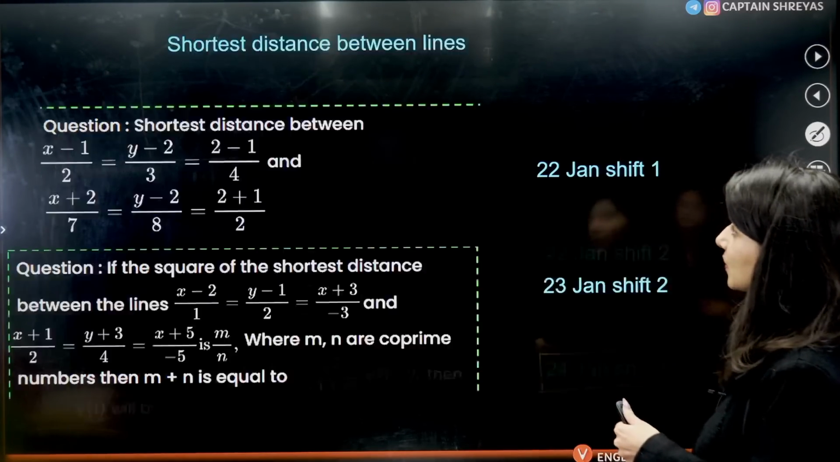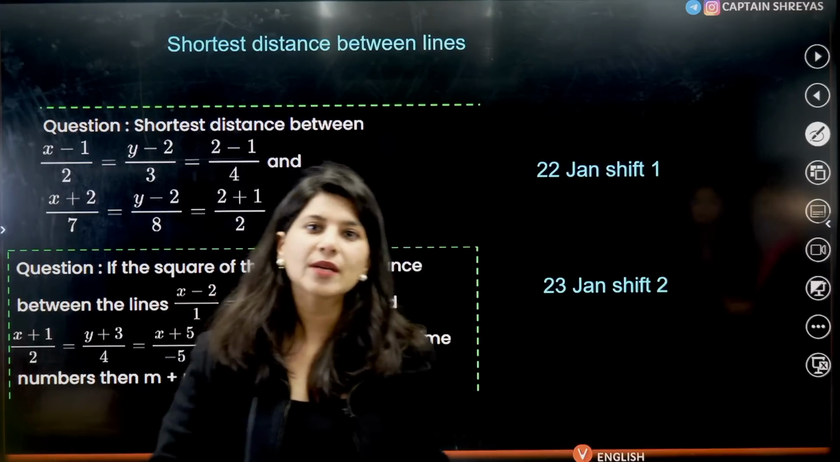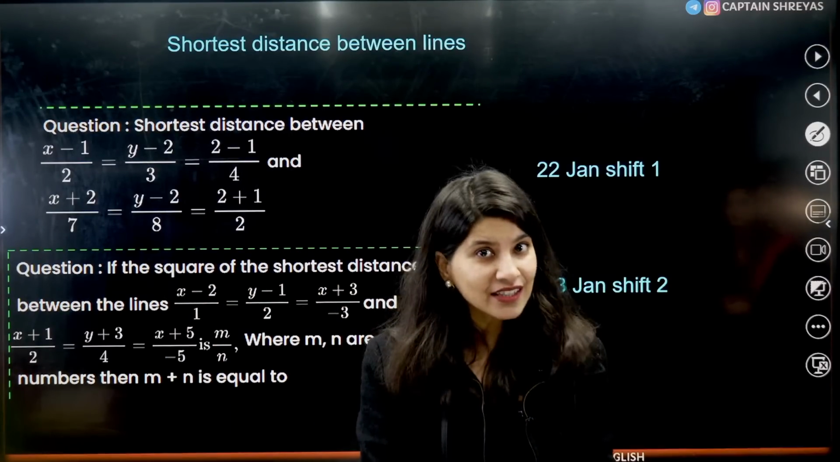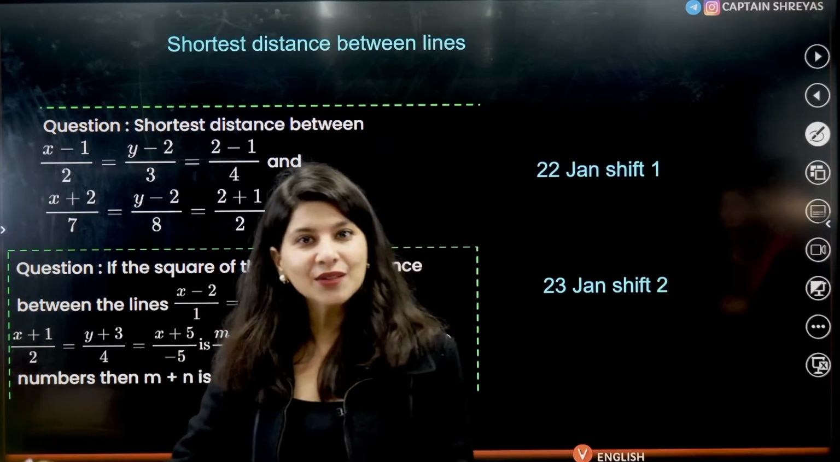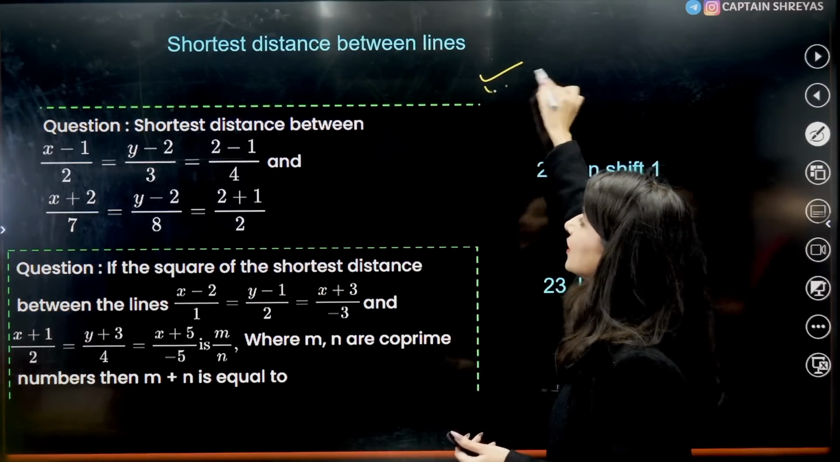Then we are going to have shortest distance between 2 skew lines. This was important in 2021, 2022, 2023, 2024 and 2025 as well. Shortest distance between 2 skew lines.